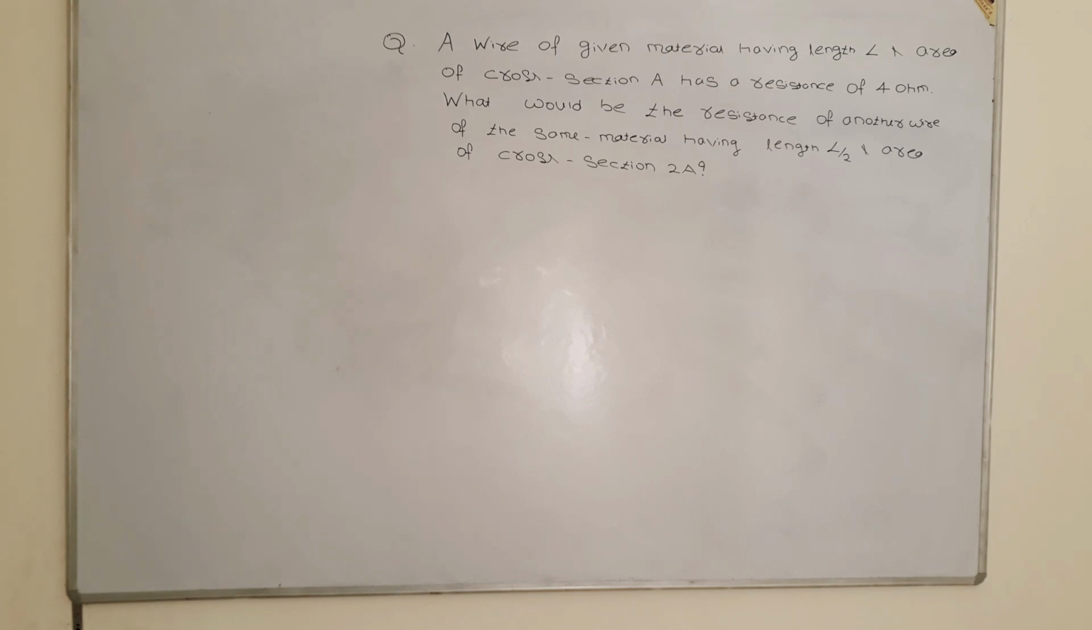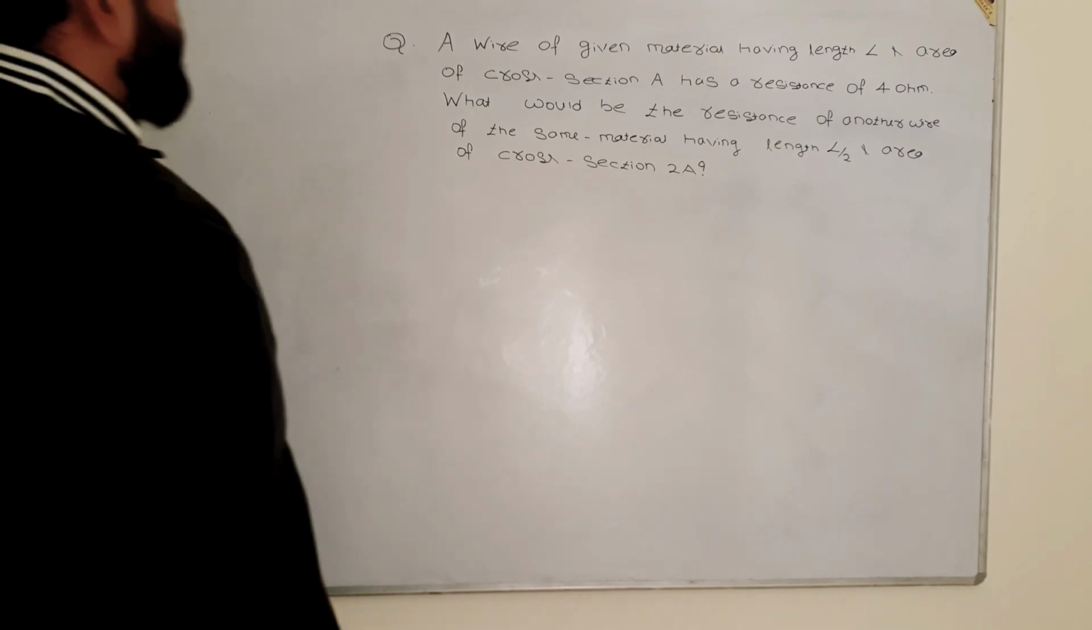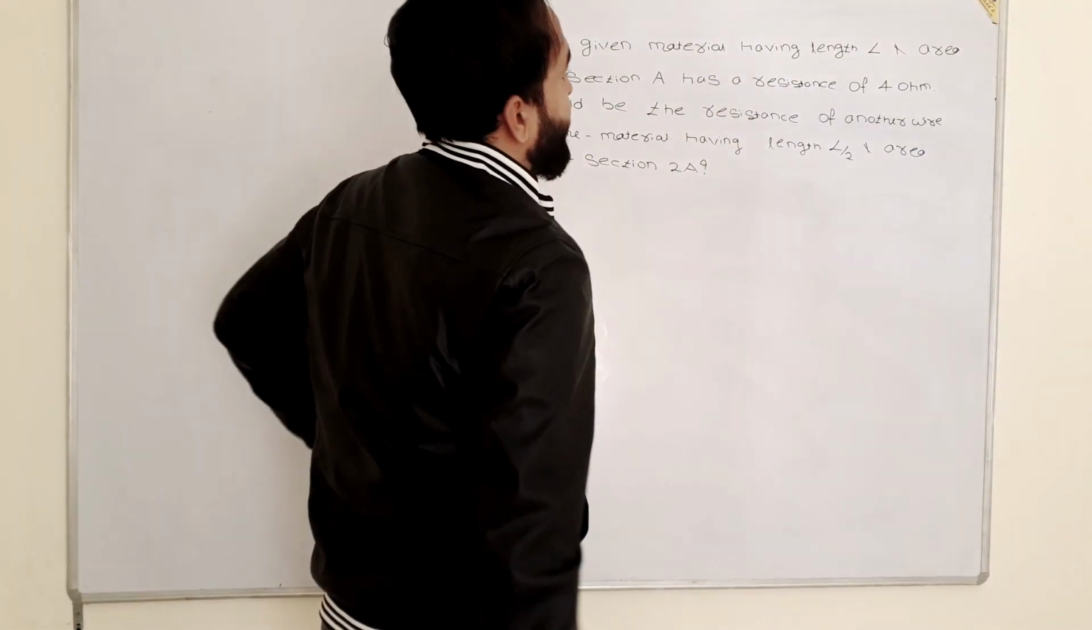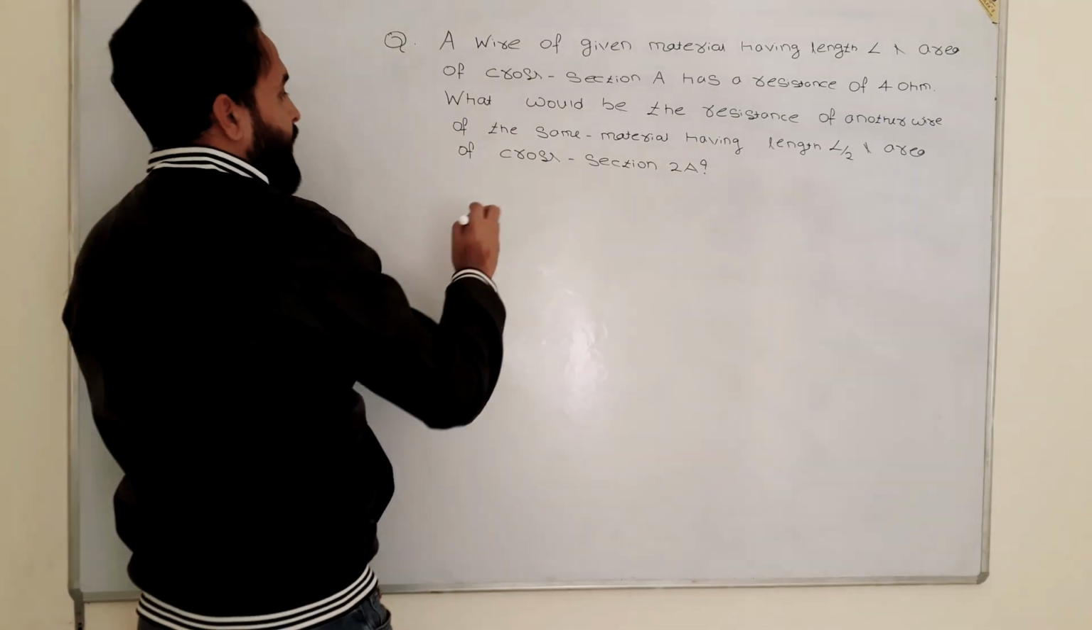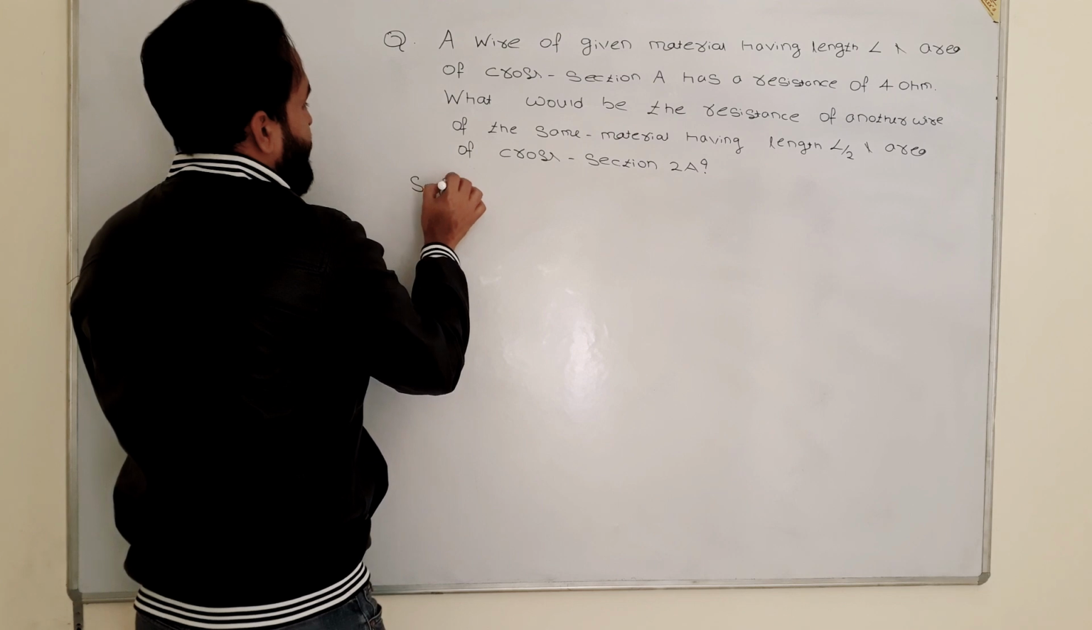So you can see the question on the board. It is based on the last topic, and the last topic was factors affecting resistance. So we had a formula R is equals to rho L upon A. The question is, a wire of given material having length L and area of cross section A has a resistance of 4 ohm. Okay, what would be the resistance of another wire of the same material having length L by 2 and area of cross section 2A? So we will discuss it like line by line. The first sentence, the first line, the wire of given material having length L and area of cross section A. Let's say the solution is here.